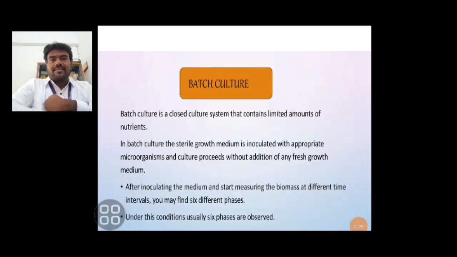Batch culture generally means a closed culture system that contains limited amounts of nutrients. In this bacterial batch culture, we can sterilize growth medium, inoculate the appropriate microorganism, and the culture proceeds without the addition of any fresh growth medium. Then after inoculating the medium, we start measuring the biomass at different time intervals. Under these conditions, usually 6 phases are observed.